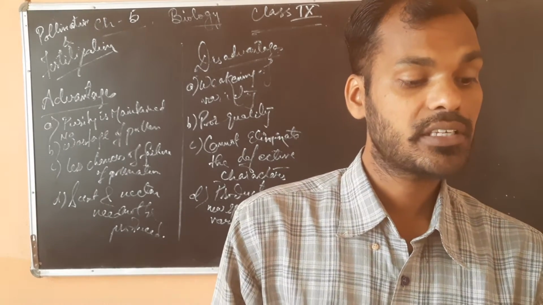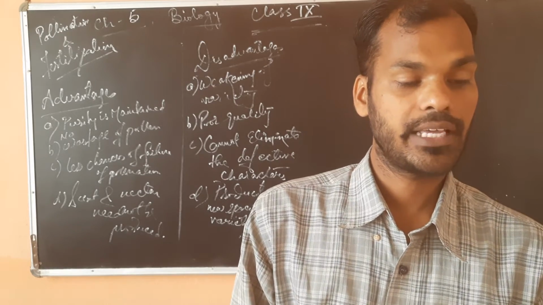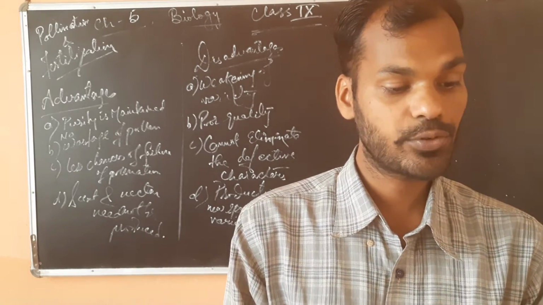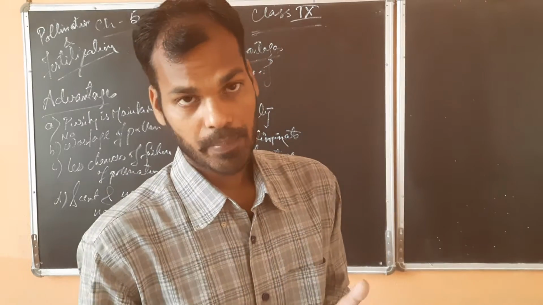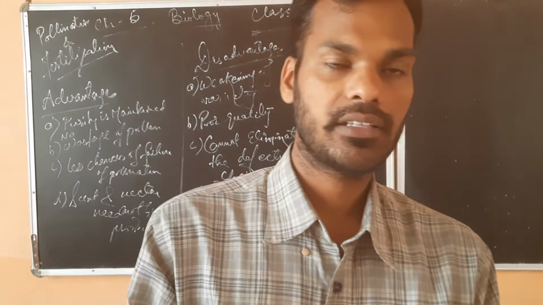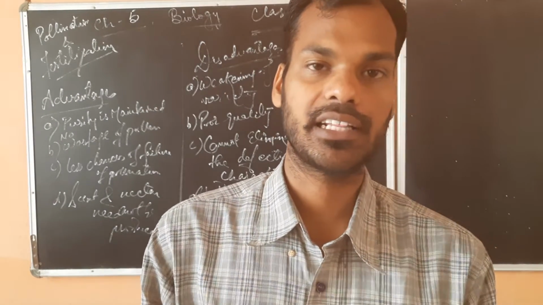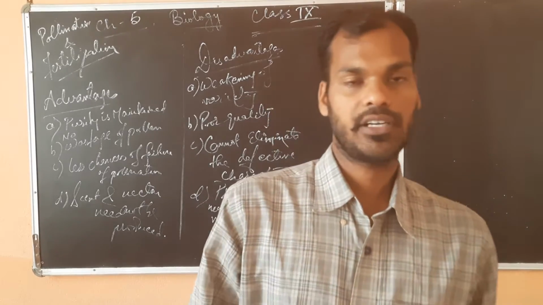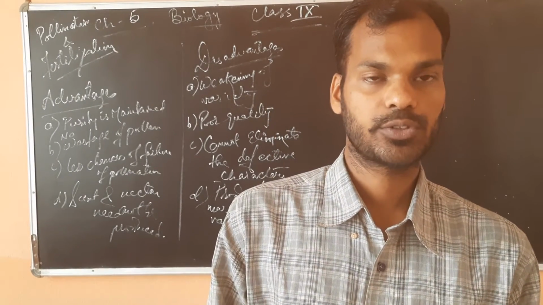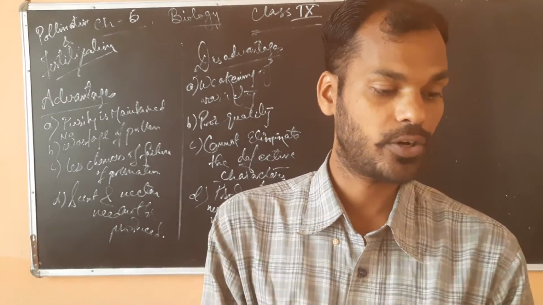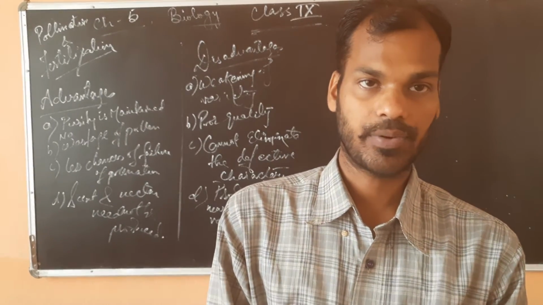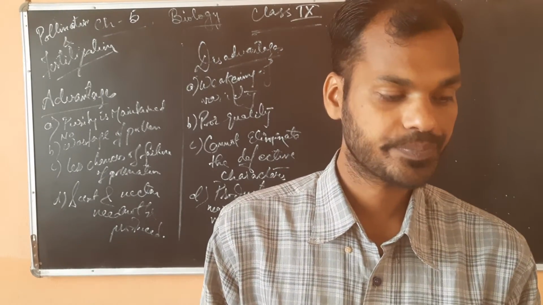The styles are of different length relative to the stamens. In the male and female parts there will be a difference in length, due to which self pollination does not occur. Example, oxalis, and self fertilization will be prohibited.